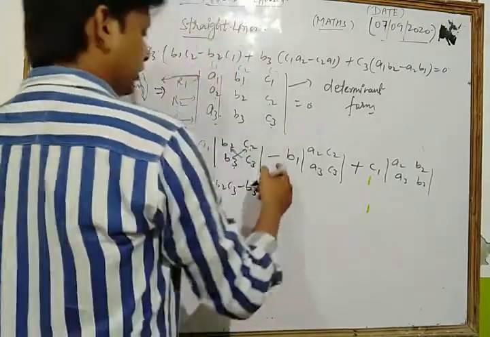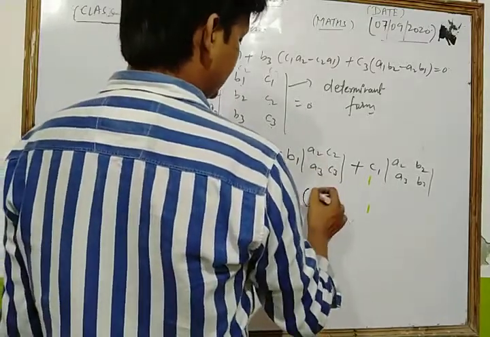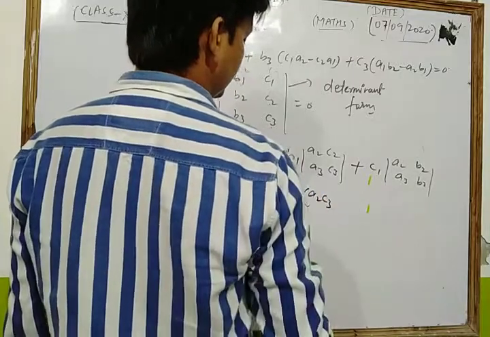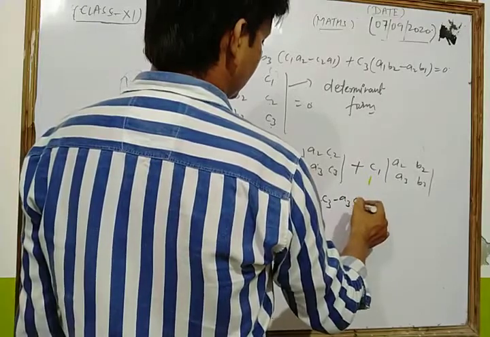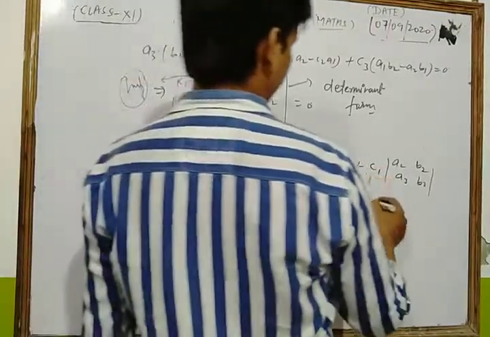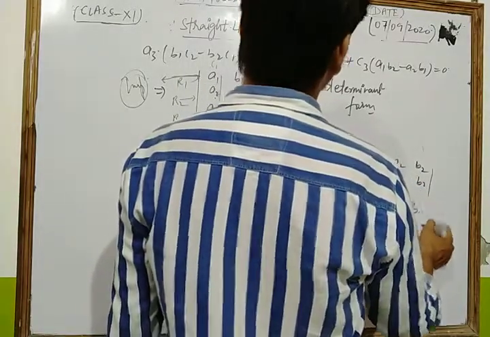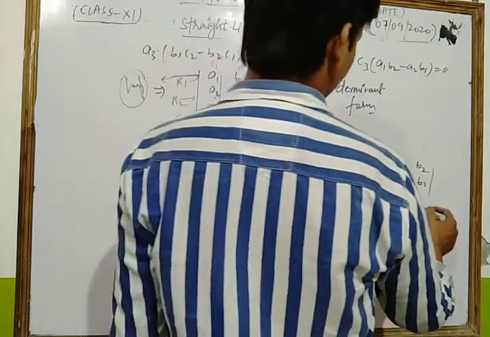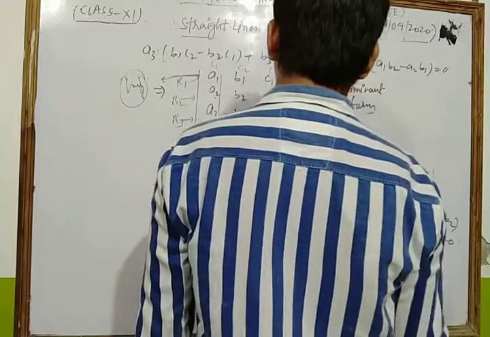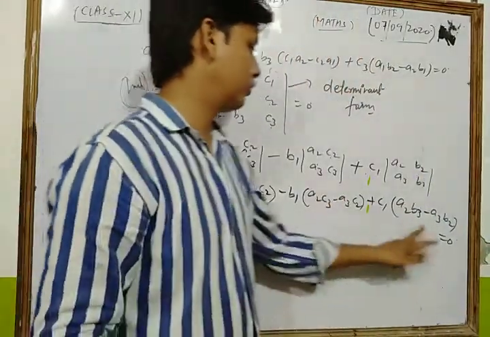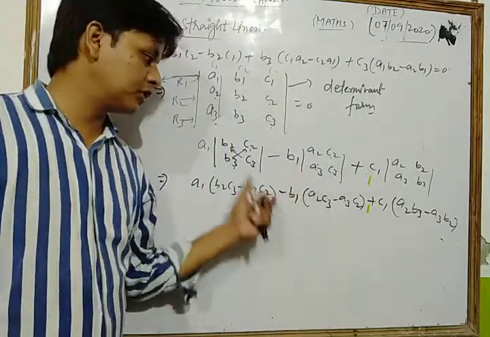Okay, now here we take minus b1, write as it is, and in bracket this is a2 c3 minus a3 c2. Now we take plus c1 and we get a2 b3 minus a3 b2, must be equal to 0. Okay, now this is the value. In this way we simplify all the questions based on these topics.